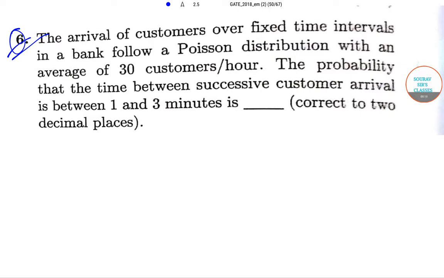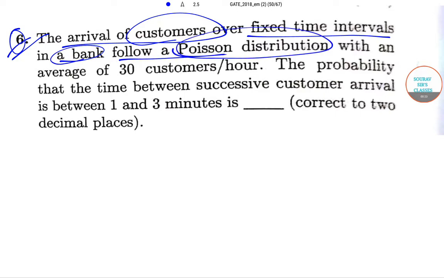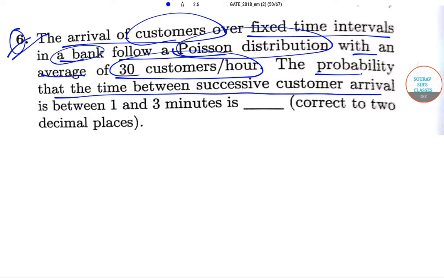In question number 6 it has been said that the arrival of customers over fixed time intervals in a bank follows the Poisson distribution with an average of 30 customers per hour. Now we need to find out the probability that the time between successive customer arrivals is between 1 and 3 minutes. We need to find that probability correct up to 2 decimal places.